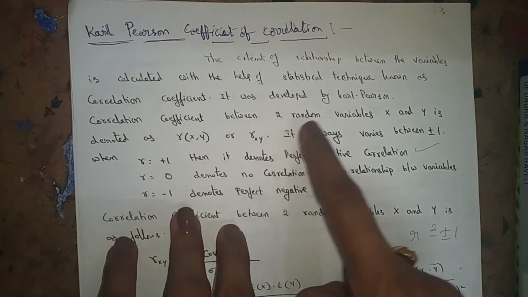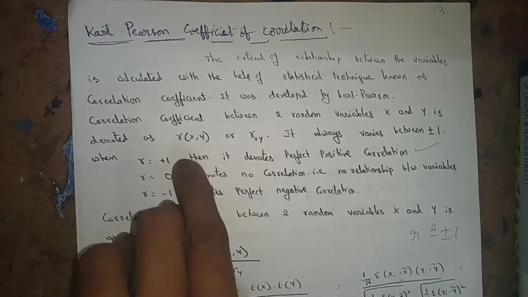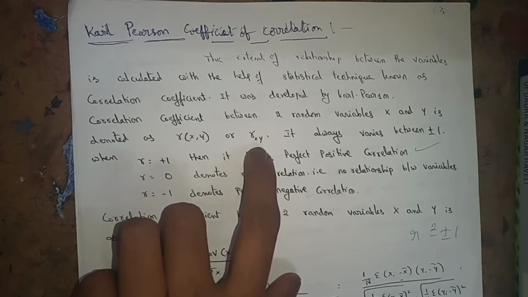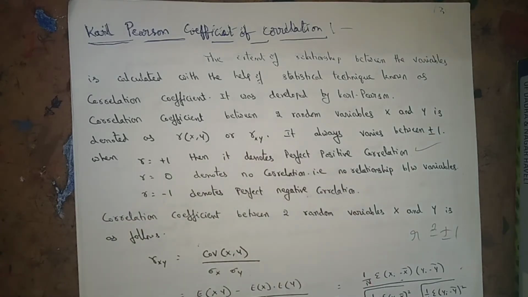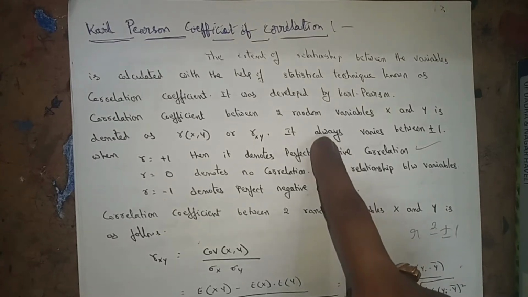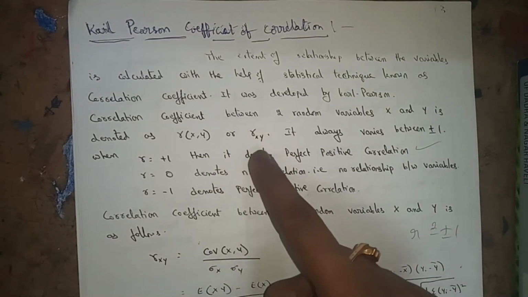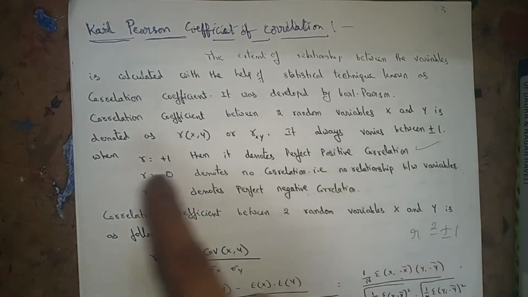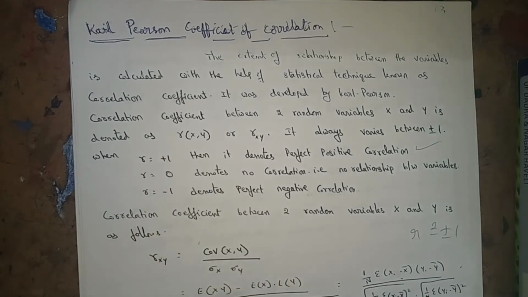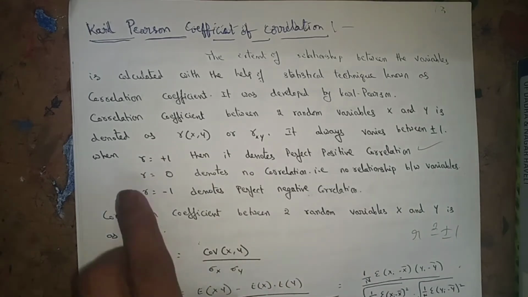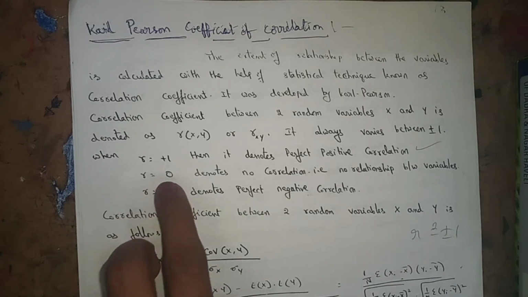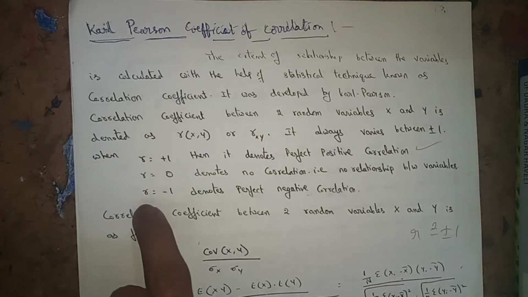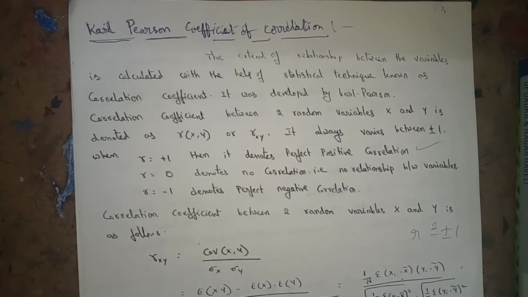The correlation coefficient between two random variables x and y is denoted as r of xy, r suffix xy. It always varies between plus and minus 1. If r is equal to plus 1, it denotes a perfect positive correlation. If r is equal to 0, it denotes no correlation, that means no relationship between variables. If r is equal to minus 1, it denotes perfect negative correlation.